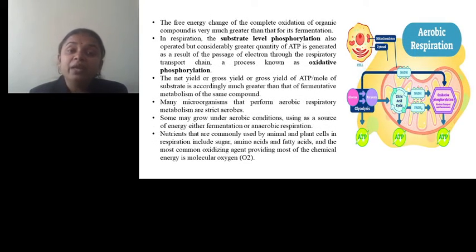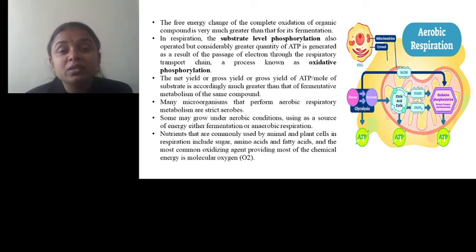Then the free energy change of the complete oxidation of an organic compound is very much greater than that of fermentation. In aerobic respiration, or cellular respiration, there is a complete oxidation of the substrate molecule, and that's why it is energetically more superior than the anaerobic process as well as the fermentative process.